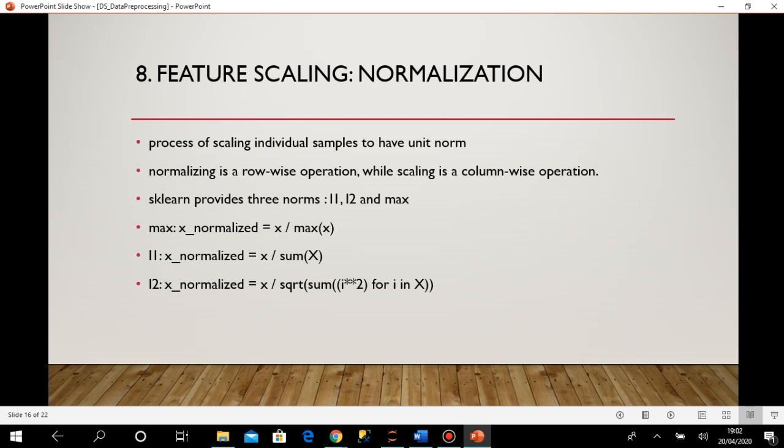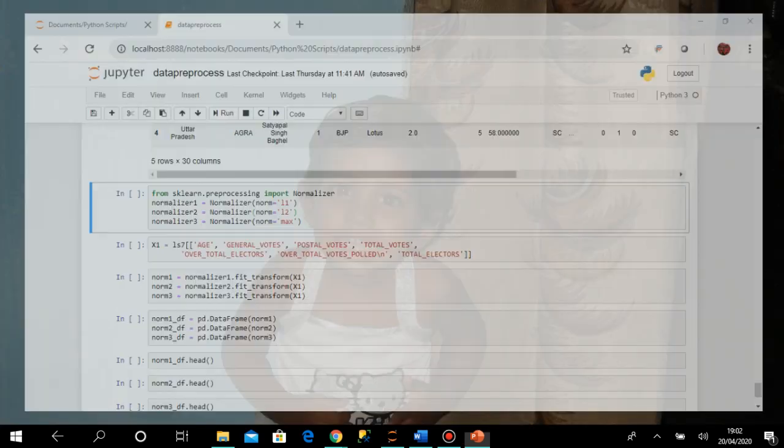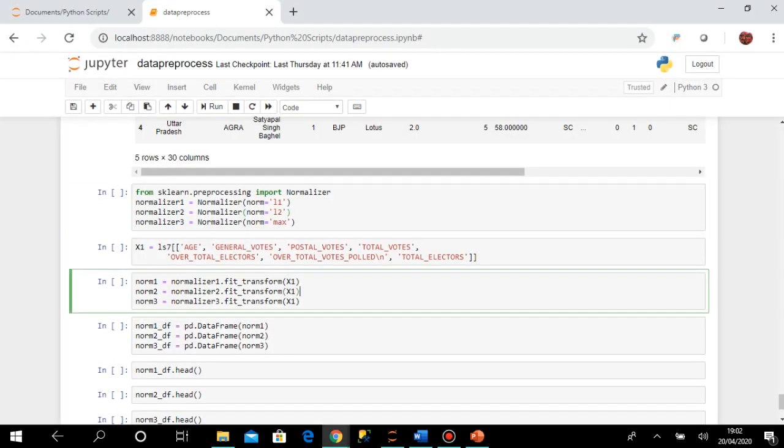It provides 3 types of normalization: L1, L2 and max. They have different formulas. These are only outlines, so you need not do any calculations. All the logic is already available for the different types of normalization, so we only have to run this.